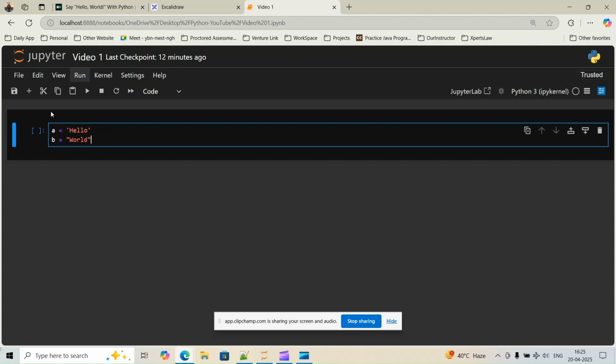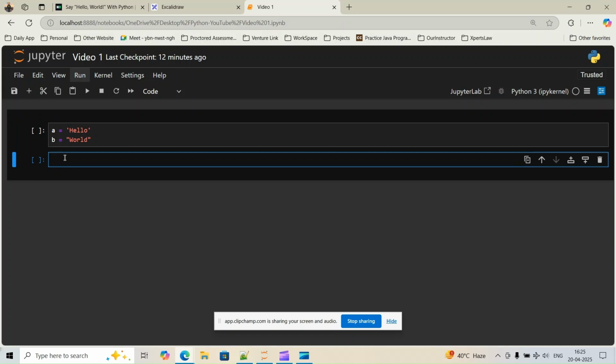So for example, I'll just add a new cell here. If I assign the starting quote as double and the ending quote as single, then this is wrong. Both quotes just need to be matched at the beginning and at the end.